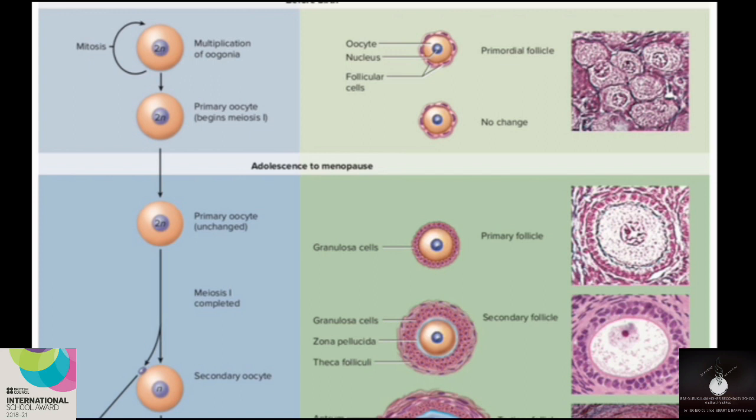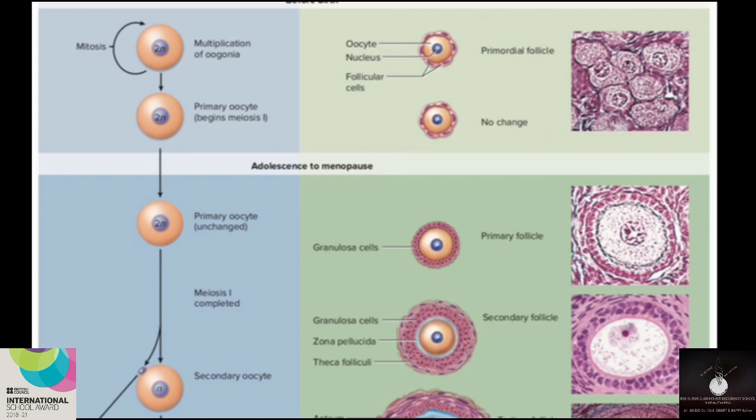When the embryo is 5 months old, around 7 million oogonia will be there inside the fetal ovary. These will gradually disintegrate and reach 2 million at the time of birth. That means the 7 million oogonia will reduce to 2 million due to the degeneration which happens between the 5th and 9th month.